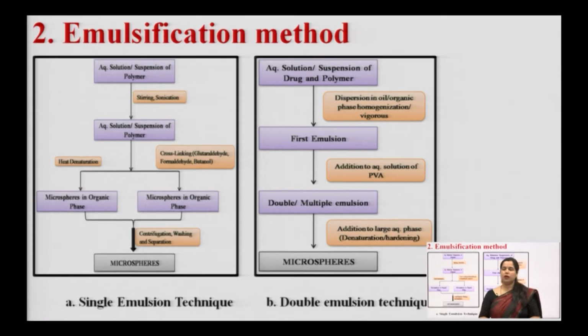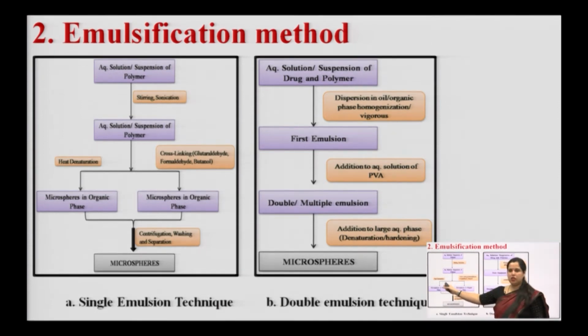Now, the second technique is the emulsification method. As I have told you, there are two types of emulsification method, single and double emulsification. In single emulsification, a single type of emulsion is developed during the manufacturing process, which leads to the preparation of microspheres. The aqueous solution and suspension of polymer mixture we use during manufacturing, and the mixture is stirred and sonicated, after which heat denaturation follows, and we can have two types of procedures here.